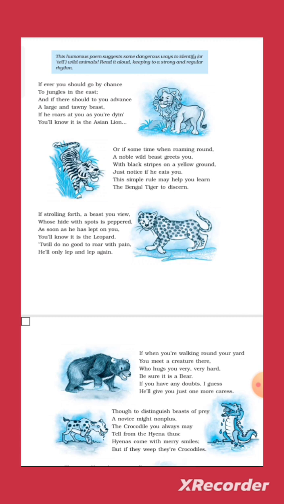Today I am here to present the second part of the fourth poem, and that title is How to Tell Wild Animals. It is the fourth poem of the book First Flight, and as I promised, in the second part I will provide you the key points with the poetic devices and the poem in a nutshell.